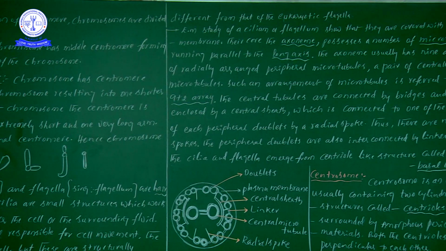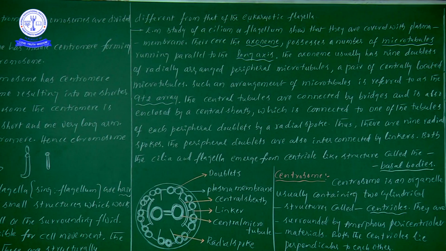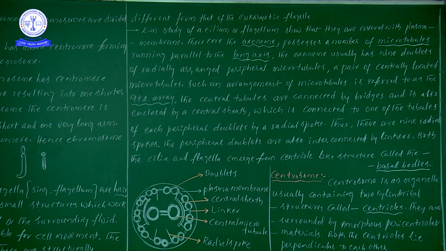So now one point we are learning: both in prokaryotes as well as in eukaryotes we find the structure of flagella. Flagella definitely help in locomotion. So, my dear students, the point is that flagella are present in both prokaryotes and eukaryotes, but they are structurally different.